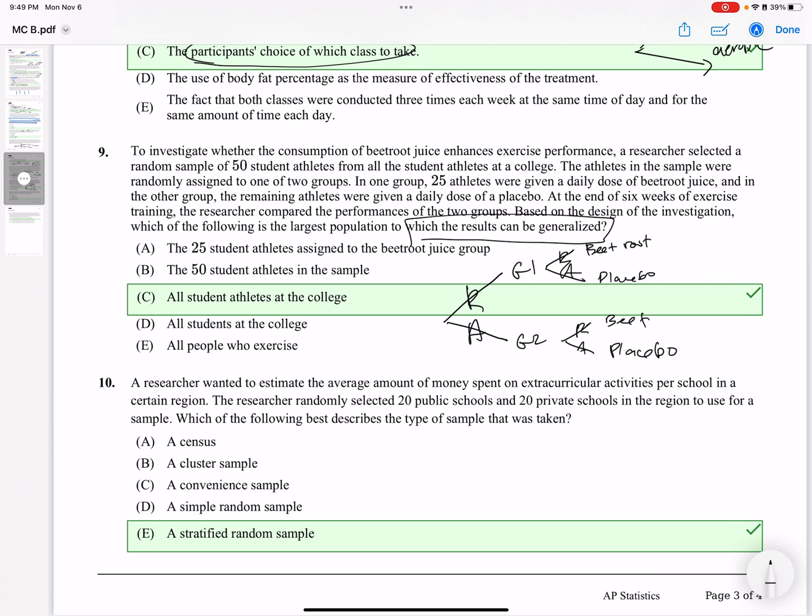Well, where did I get these people? I have to look and see. I have a random sample of student athletes, so I had 50 randomly sampled students. Because I have a random sample, remember, there's my population, and I have lots and lots of little samples. And if I randomly sample this, then I am able to generalize this to the population.